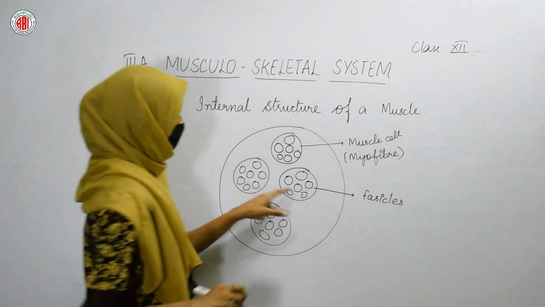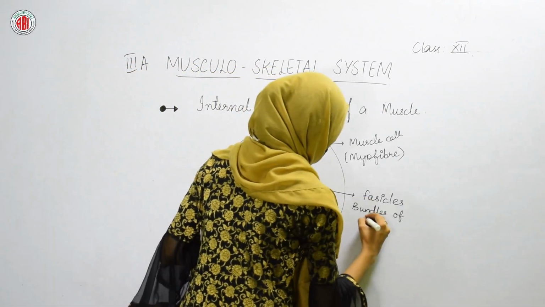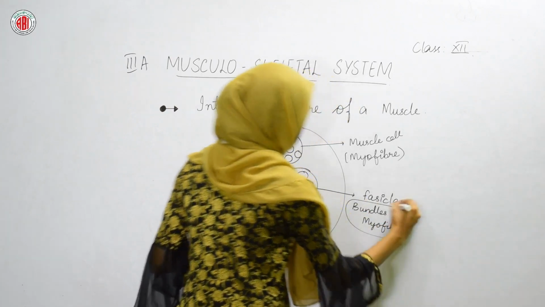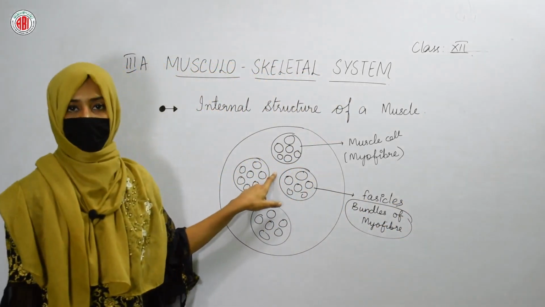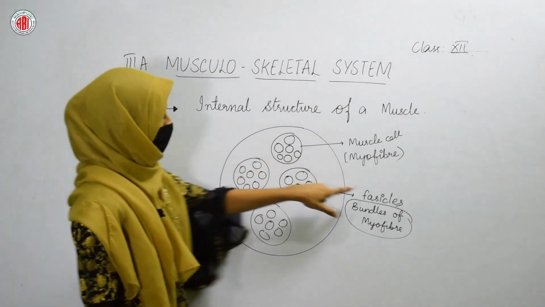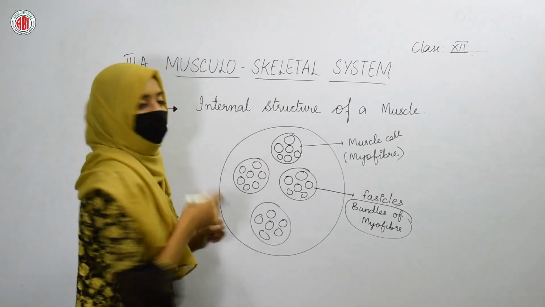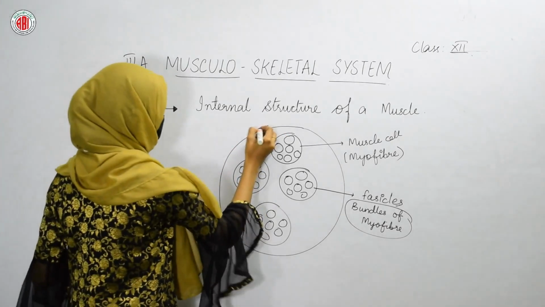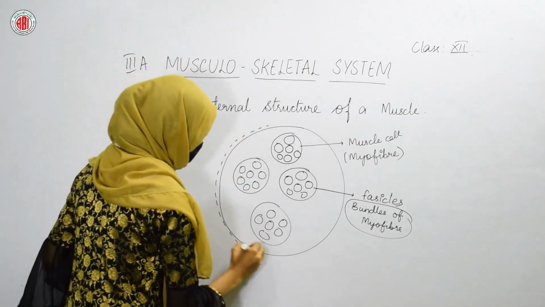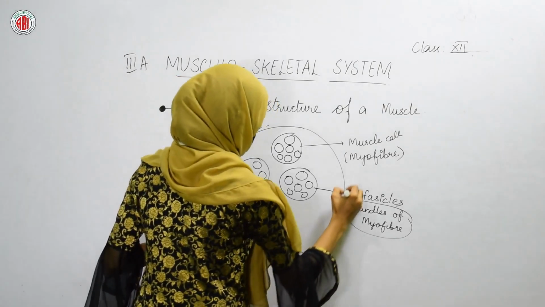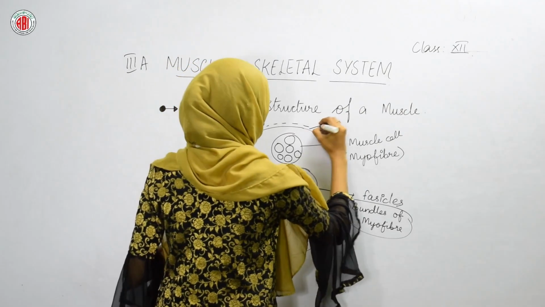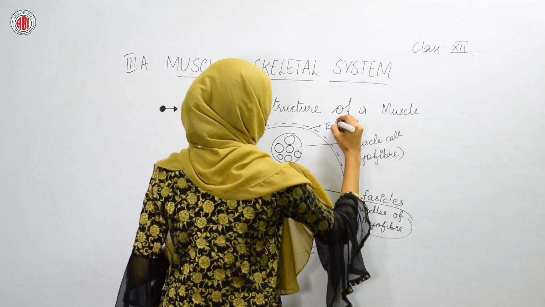Okay. So, bundles of myofiber can be termed as fascicles. The bundles which are present in the myofiber can be called fascicles. Now, there is a tissue which surrounds the muscle. So, here a tissue is present that surrounds the whole muscle. We call this epimysium.